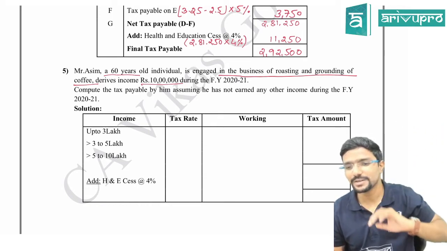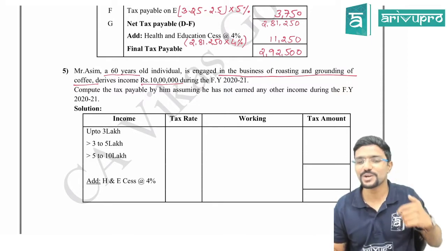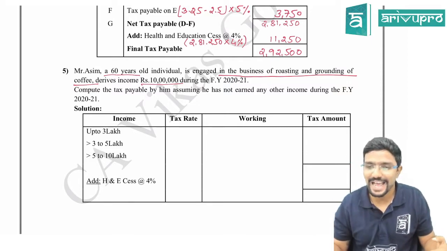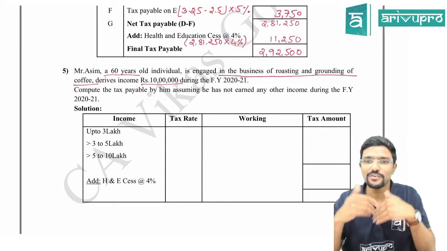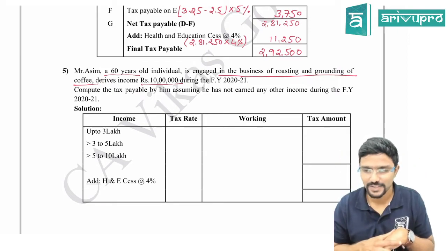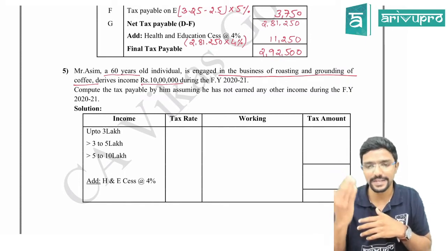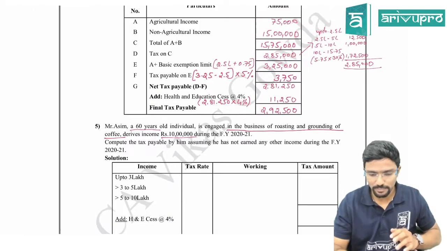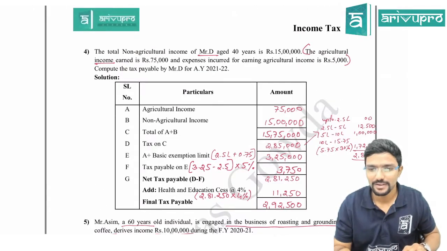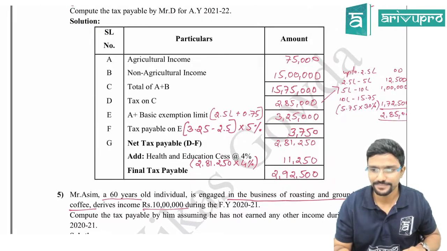But for this question, that concept is not applicable because the assessee has only non-agriculture income. So for him, we have to follow the normal process, whatever we discussed yesterday. Agree? So in this case, whatever we did for problem number 4 is not applicable.